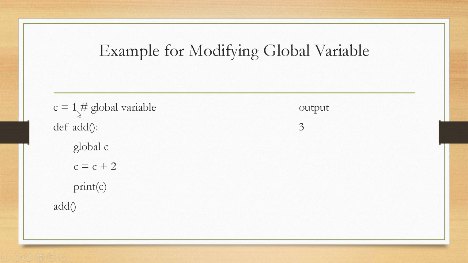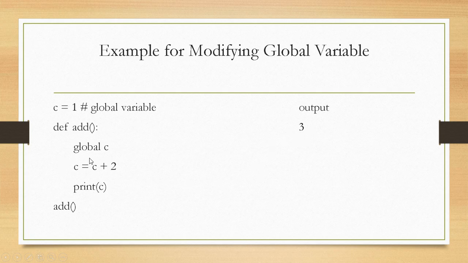So it is a global variable. And I am using one statement, C is equal to C plus 2. That means I want to increment this value, that is, I am changing it. If you are modifying this global variable, before using this statement I have to write the keyword global. Then I have to write it like this, global C, and only then can we modify this value. Now print of C will give you the output as 3.